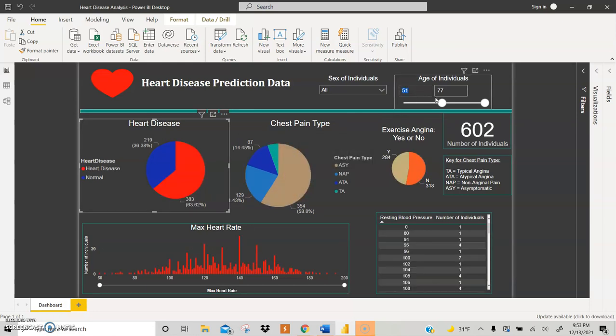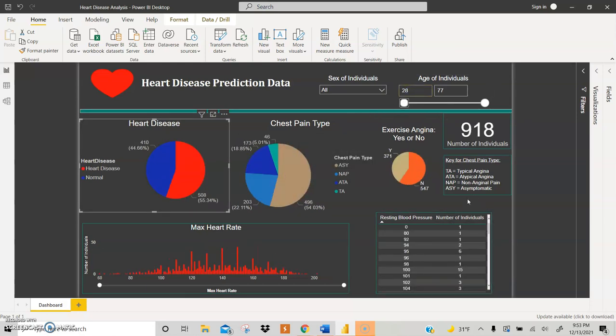And so looking at all of them, once again, it is just kind of interesting to see. And so what I determined based off this is, as I thought, that males are more inclined to have heart disease than females. And then also the older generation is more inclined to have heart disease than the younger ones.